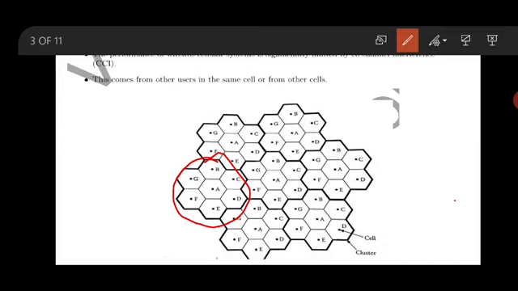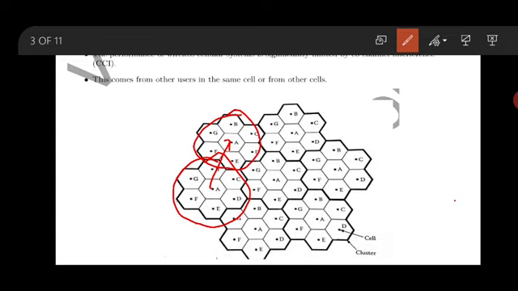What is the size of the cluster here? 7. Why? Because there are 7 cells. Look at this one, A. Its adjacent cells will be B, C, D, E, F and G. These are all adjacent to the A cell. Now, if I go to one more cluster, look at this. This is the second cluster. Now, A here is a co-channel of this A. I can't have adjacent A to A. There is interference, because the same frequency would be in the adjacent cell, and it may cause disturbance to the mobile phone communication.